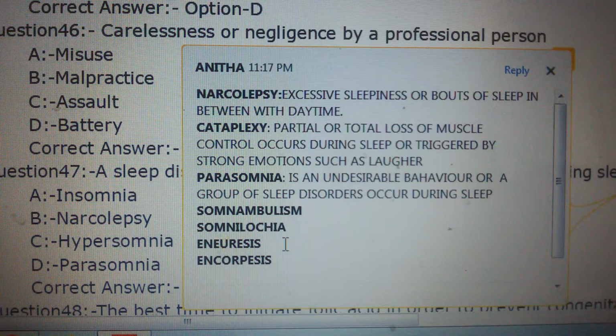Enuresis is passing of urine during sleep. Encopresis is unknowingly passing stools during sleeping. Insomnia is lack of sleep and hypersomnia is excessive sleeping.